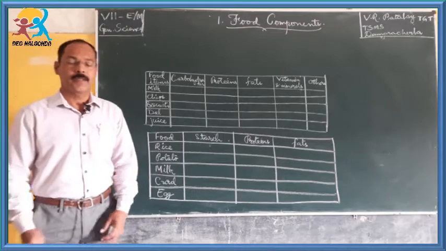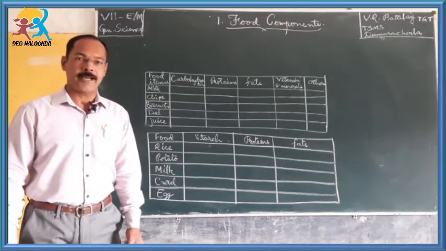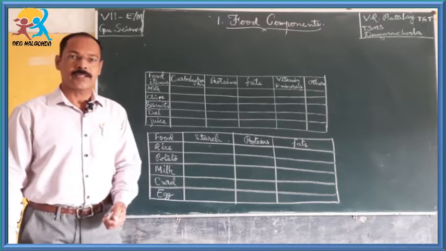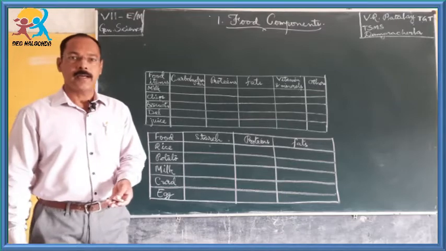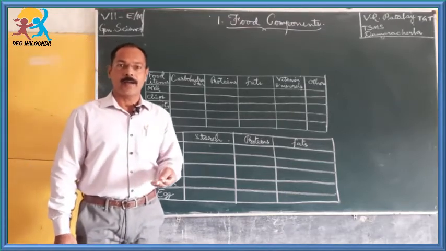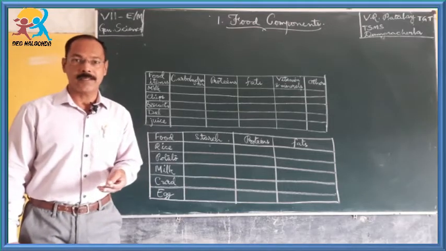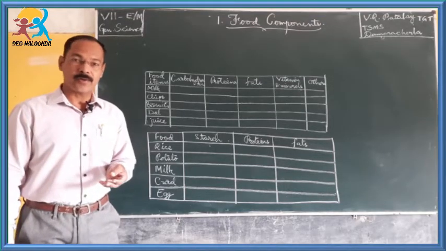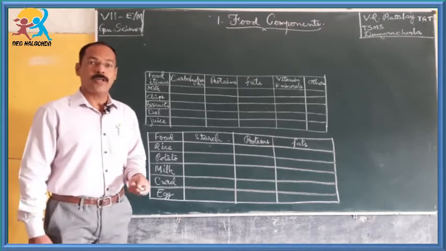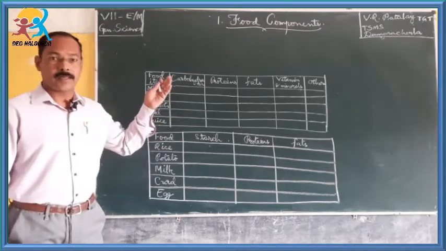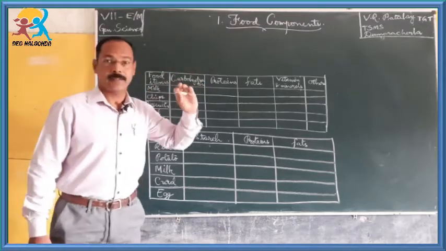Children, in the previous class we learnt about different kinds of food items, how their taste is and how we prepare them, some of them like pulihora, idli, dosa, vada, and what ingredients are required for making them. Isn't it? How beautiful is that story? Today we have to go deep into the food components, the 7th class first lesson.